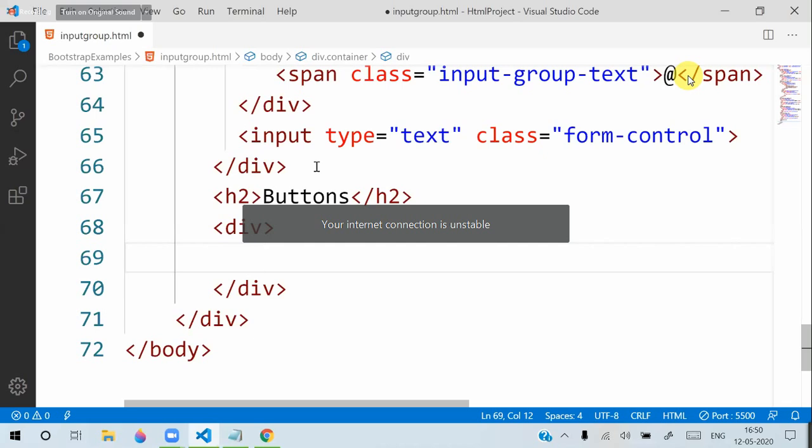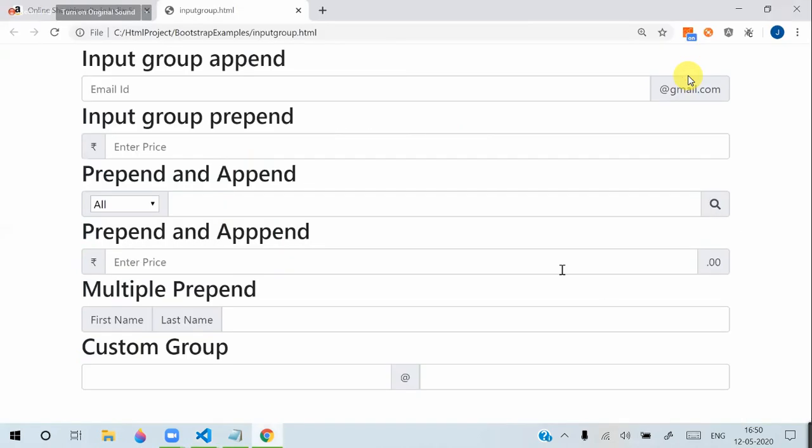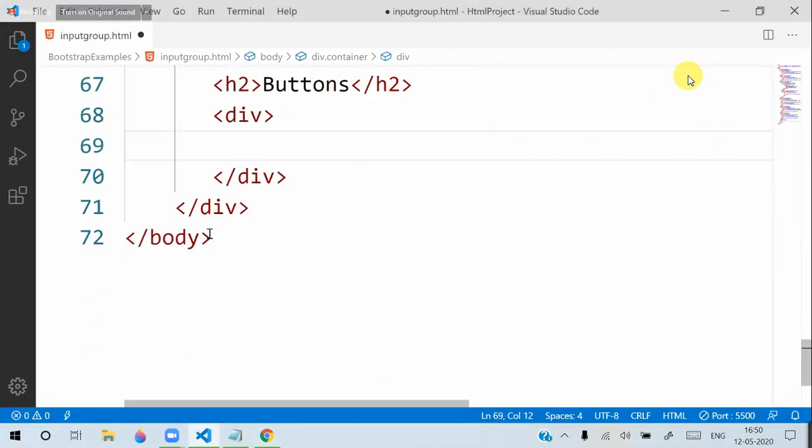For prepend or append, you can define a button directly instead of using text. Let's see how we can give that.